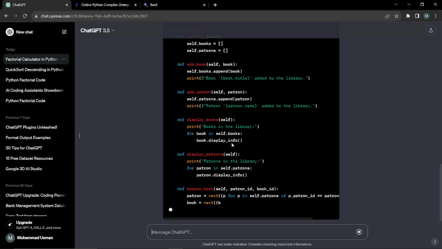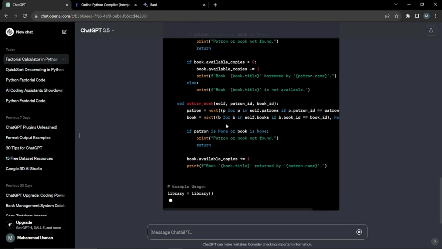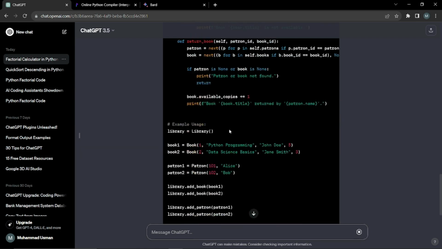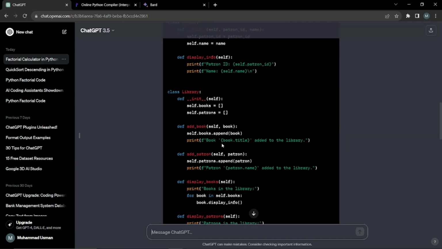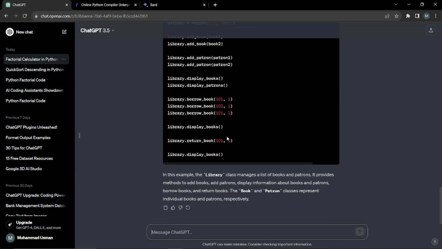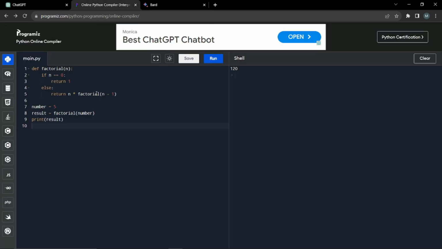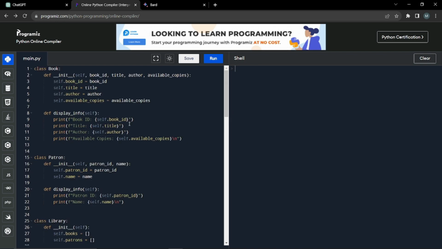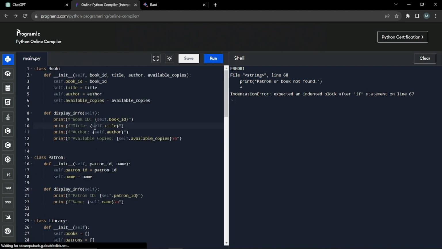As you guys are noticing, ChatGPT is providing all the important lines of code that a library management system has. Now it has gone to many lines of code, around 100 to 150 lines. For that, ChatGPT might cause a bit of a problem. It might cause a bit of error. So let's go ahead and try to run this. Let's copy this, come to my Python compiler and paste it right over here. If I try to run this, see, our compiler is showing an error in line 68, saying there is some problem in line 68. You can easily solve the problem over here.